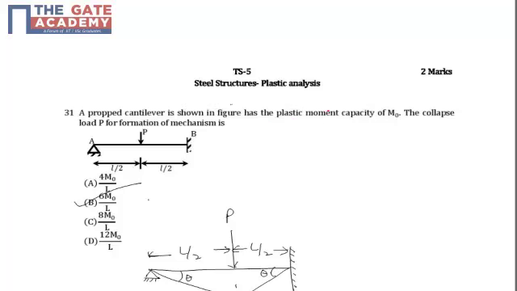Hello students, the following question is a 2-mark question from the topic of plastic analysis of steel structures, and this is one of the frequently asked questions from the GATE point of view, where it is asked: what is the load P required to form a mechanism if the plastic moment capacity of beam AB is given as M naught?